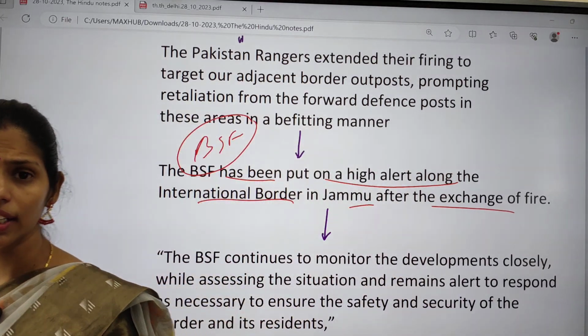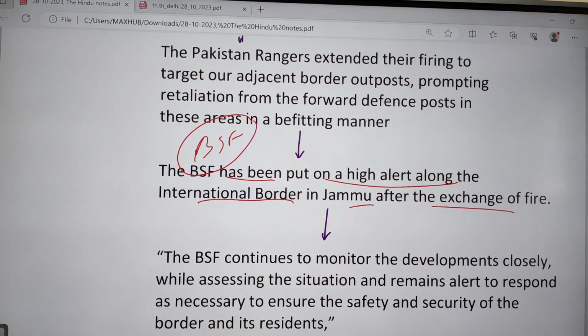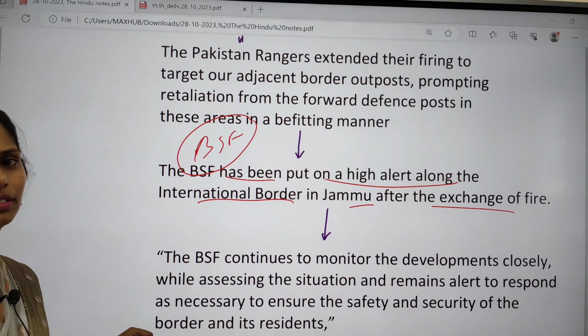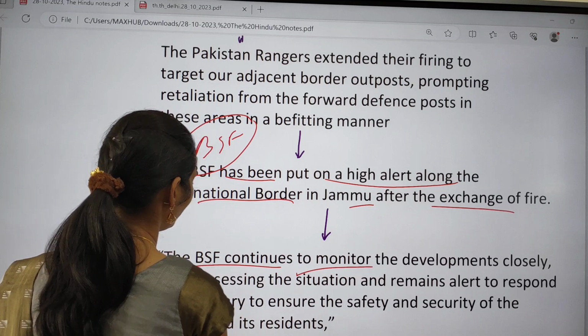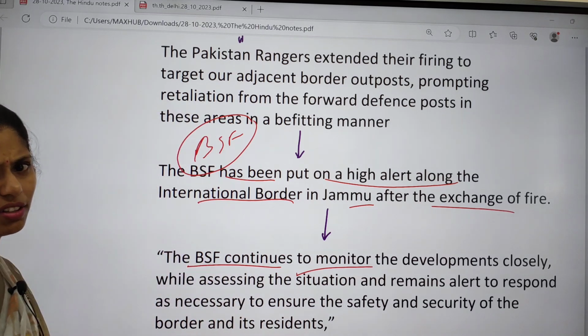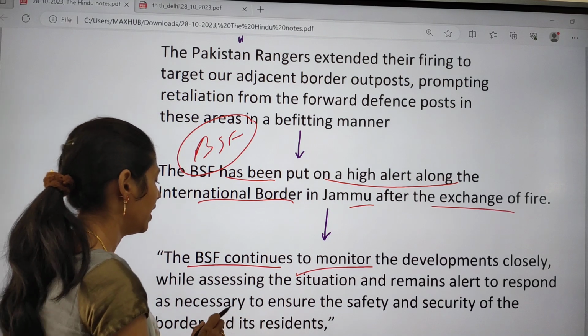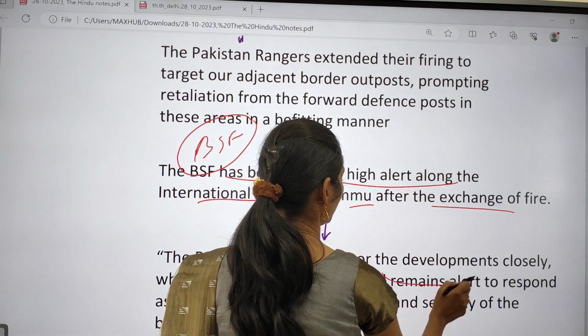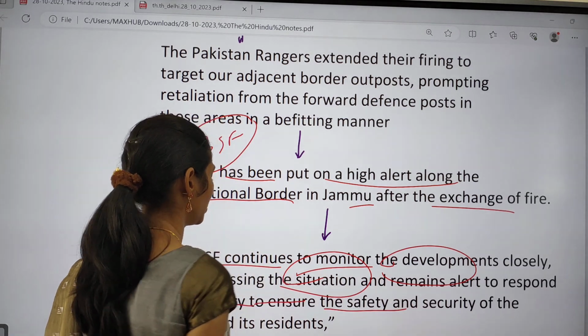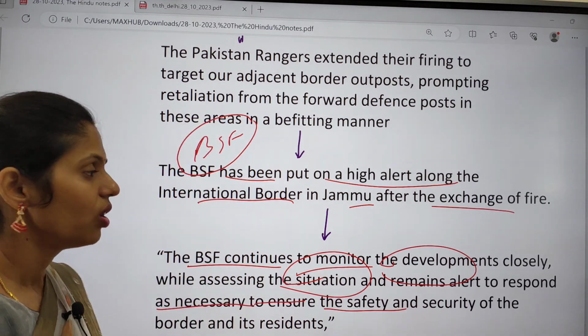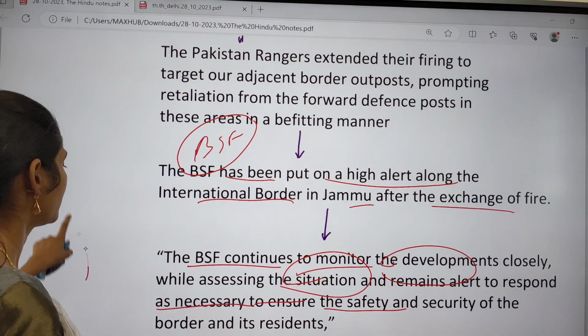Now BSF is guarding the India-Pakistan border, so they are at high attention. The BSF continues to monitor the developments closely, and they will be assessing the situation and remain alert to respond as necessary to ensure the safety and security of the border. Okay, so this is what was mainly said.